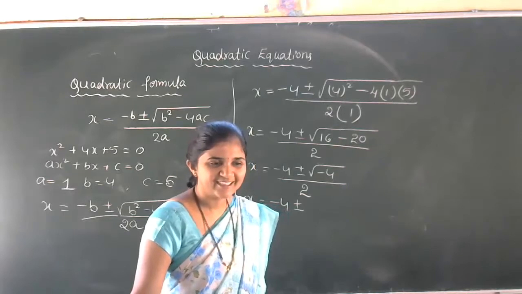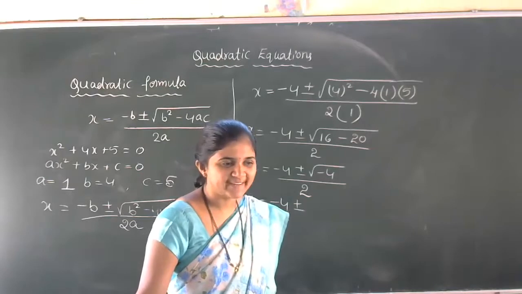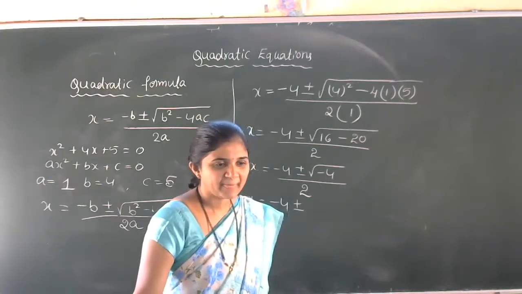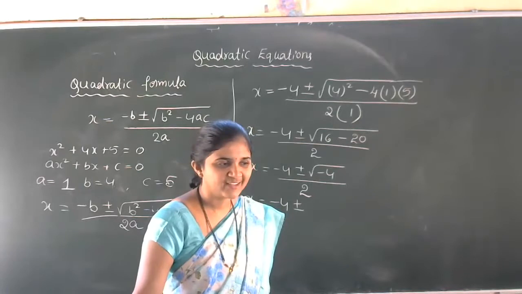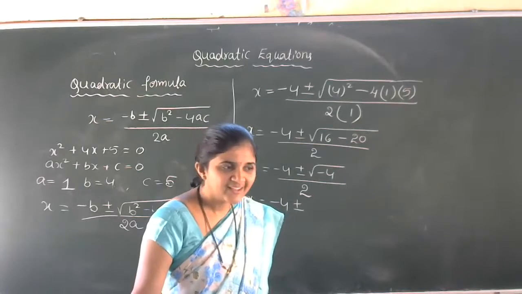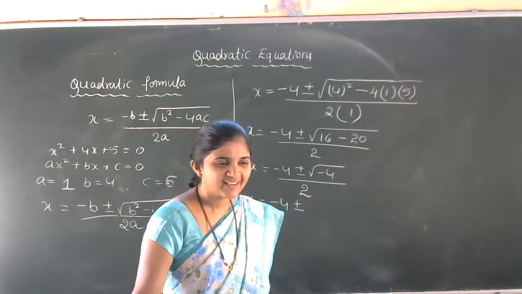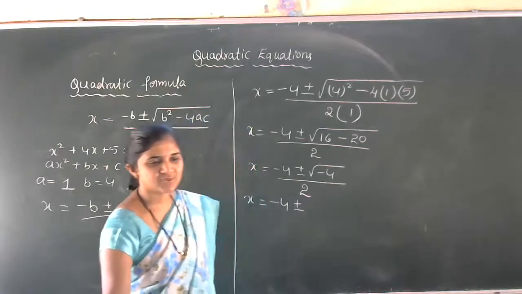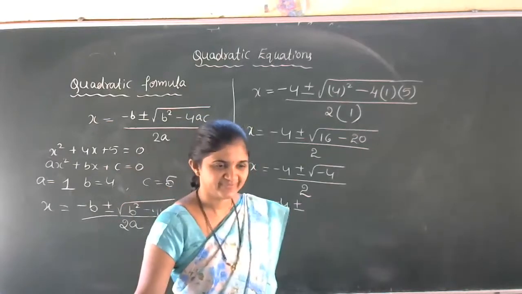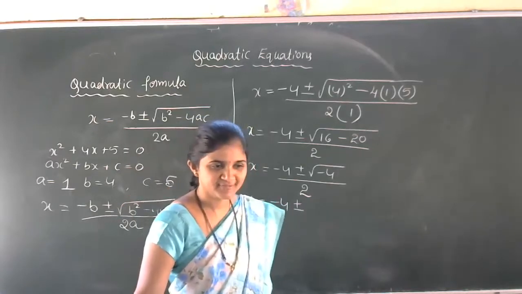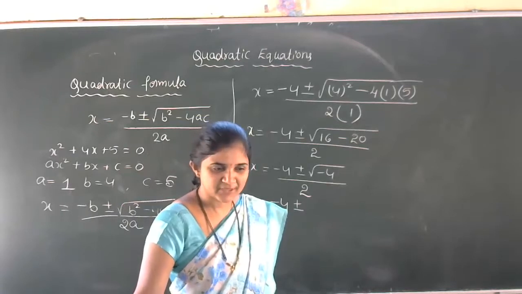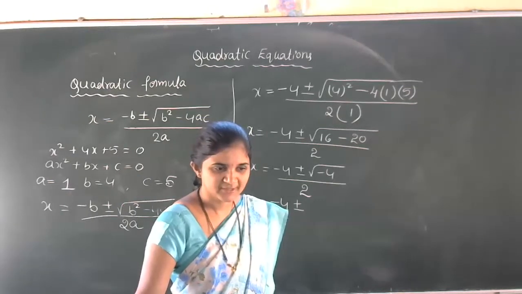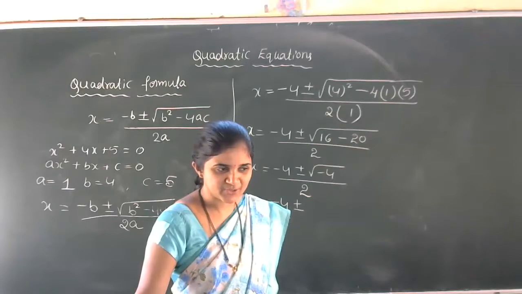What is the answer from your side? Shanvi? Minus 2, minus 2. Soumya Hegde, minus 2.